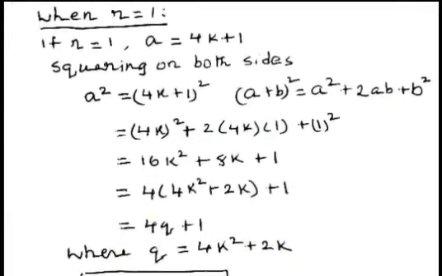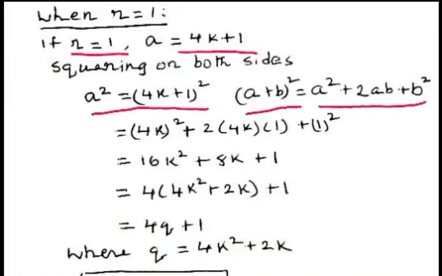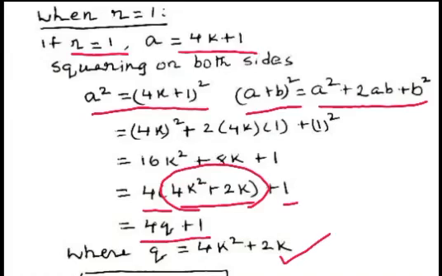When r equal to 1, a equal to 4k plus 1. Now squaring on both sides, a square equal to 4k plus 1 whole square, and using the formula a plus b whole square equal to a square plus 2ab plus b square, we can write it in the form of 4 multiplied by 4k square plus 2k plus 1. That is, the quotient is 4k square plus 2k. So this can be written in the form of 4q plus 1, where q is 4k square plus 2k.